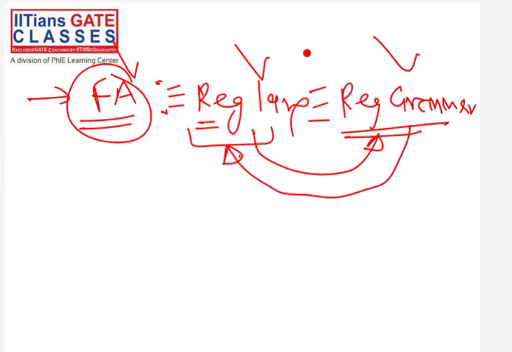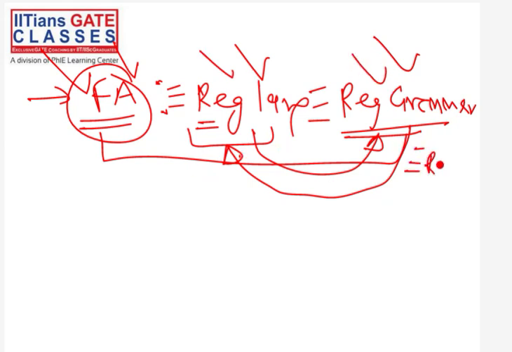So these three things are there that we will study: finite automata, regular language, regular grammar. All these things will run in parallel. Also one more thing is there, that is regular expression. So these four things we will study.